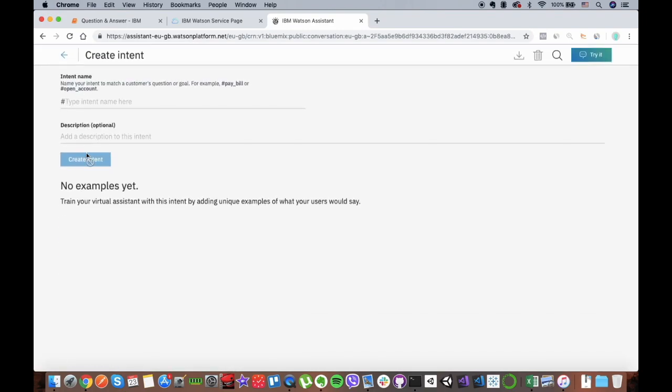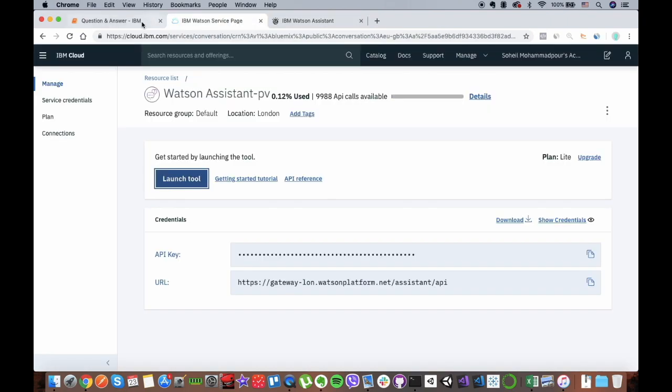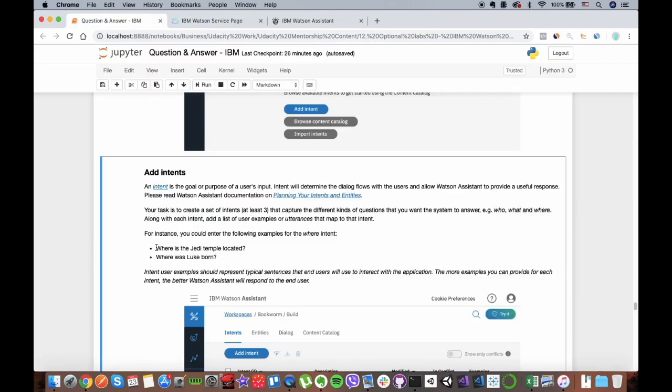Let's create another intent where, for the user example you can say where is the Jedi template located.